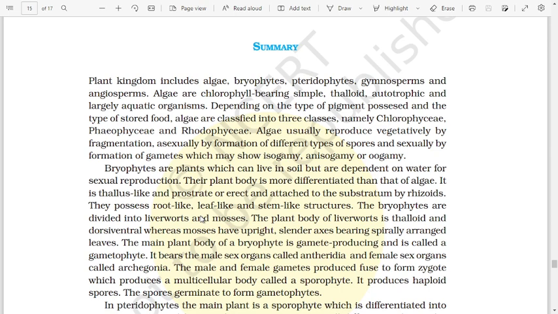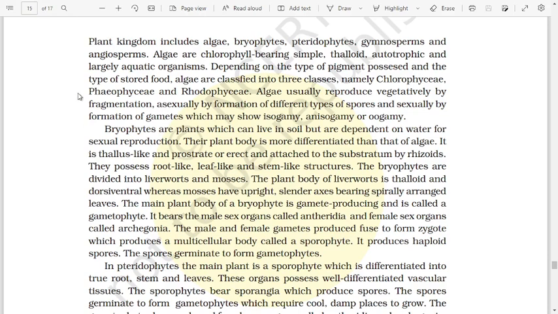Summary: The plant kingdom includes algae, bryophytes, pteridophytes, gymnosperms, and angiosperms. Algae are chlorophyll-bearing, simple thalloid, autotrophic and largely aquatic organisms. Depending on the type of pigment possessed and the type of stored food, algae are classified into three classes, namely Chlorophyceae, Phaeophyceae, and Rhodophyceae. Algae usually reproduce vegetatively by fragmentation, asexually by formation of different types of spores, and sexually by formation of gametes, which may show isogamy, anisogamy, or oogamy.